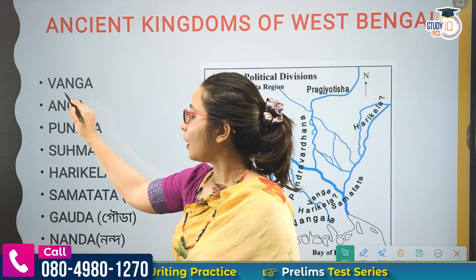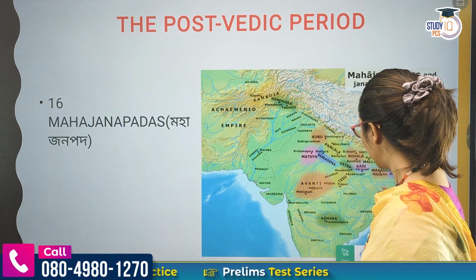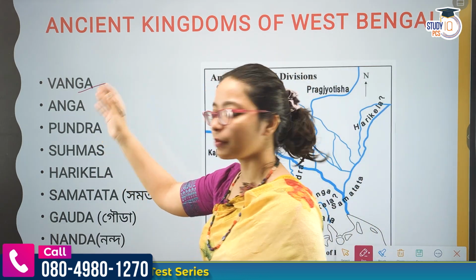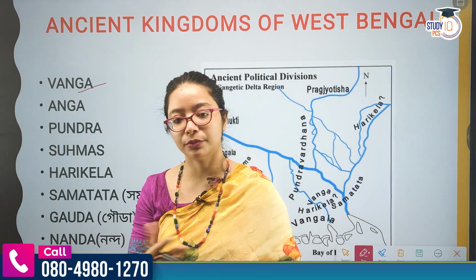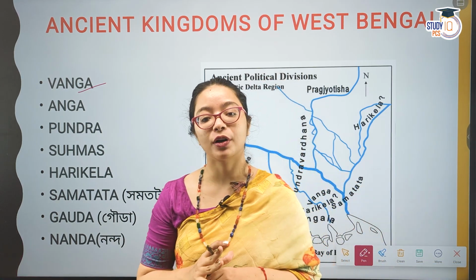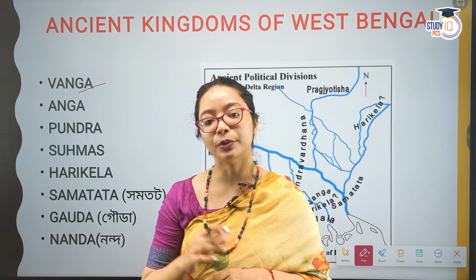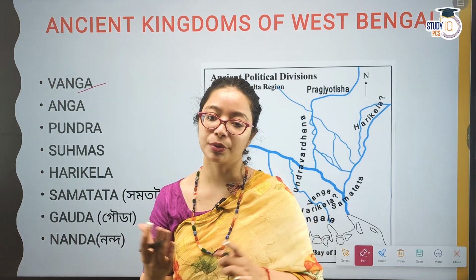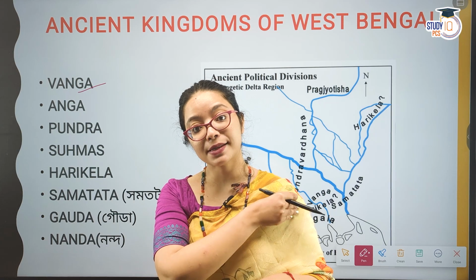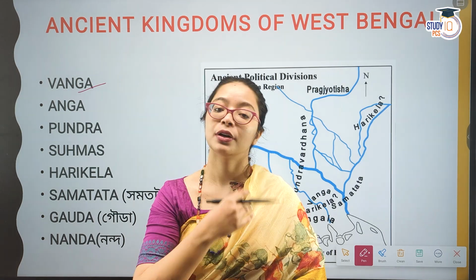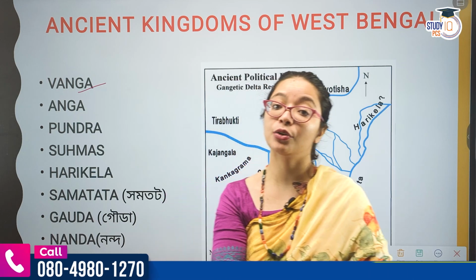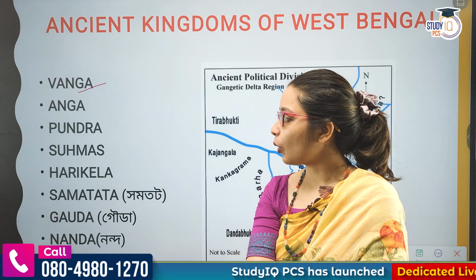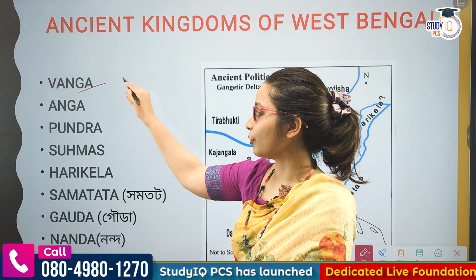First is Vanga. About Vanga I have already told you a lot, so let's just revise once. Vanga is first mentioned in the Mahabharata, King Bhima and the episode. Second thing about Vanga is that the rulers of Vanga, according to Mahabharata, sided with the Kauravas. When the war is happening in the Mahabharata, they sided, they were the allies of the Kauravas. They supported the Kauravas, and they were very good warriors because they had elephants.